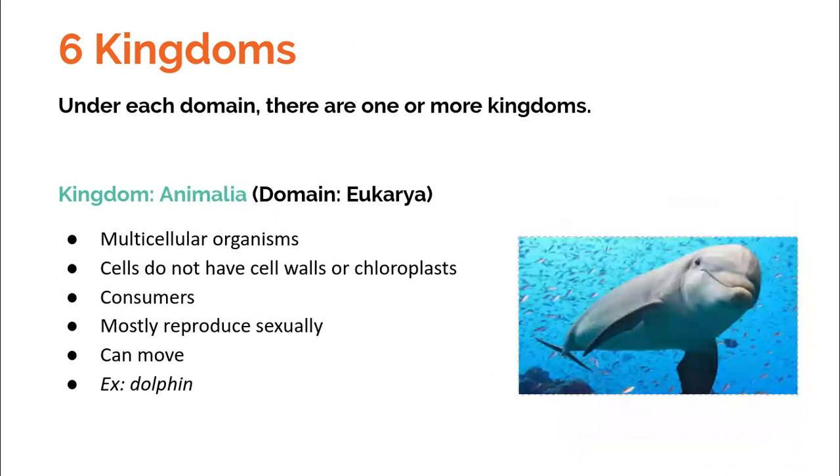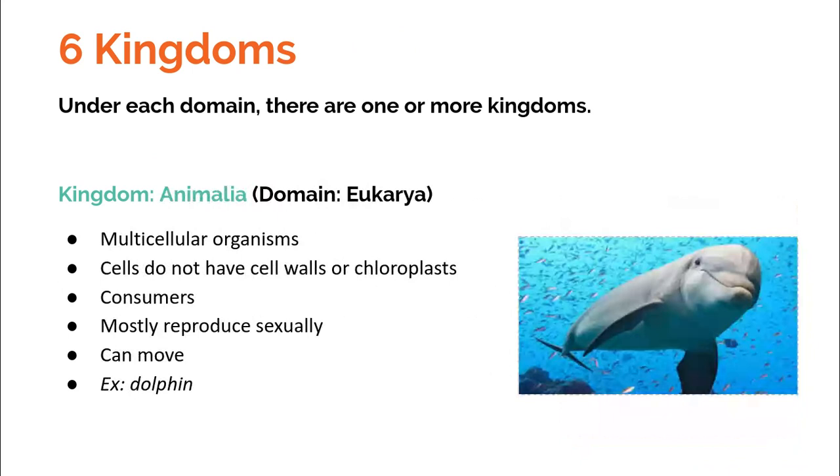Last but not least, our kingdom, animals, Animalia. So animals are multicellular organisms, and we do not have cell walls, and we do not have chloroplasts because we are consumers. We need to eat other living things, other plants, other animals to get our energy.